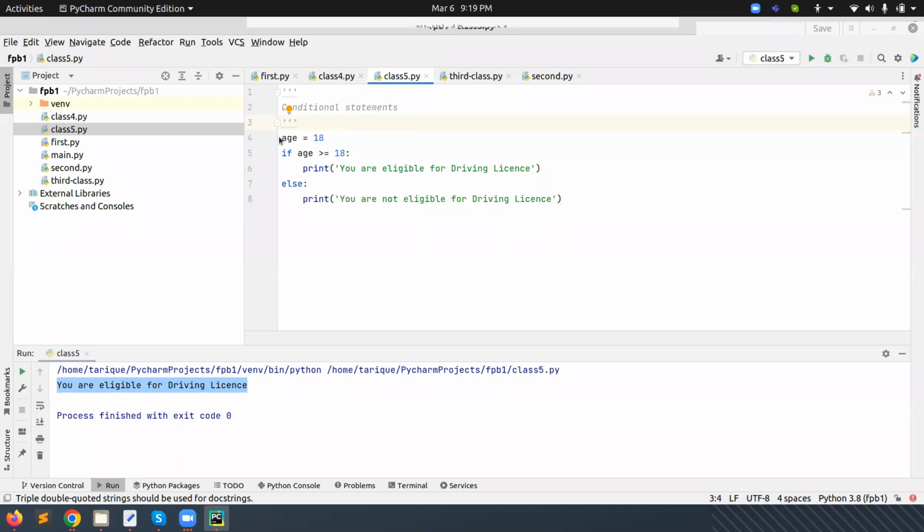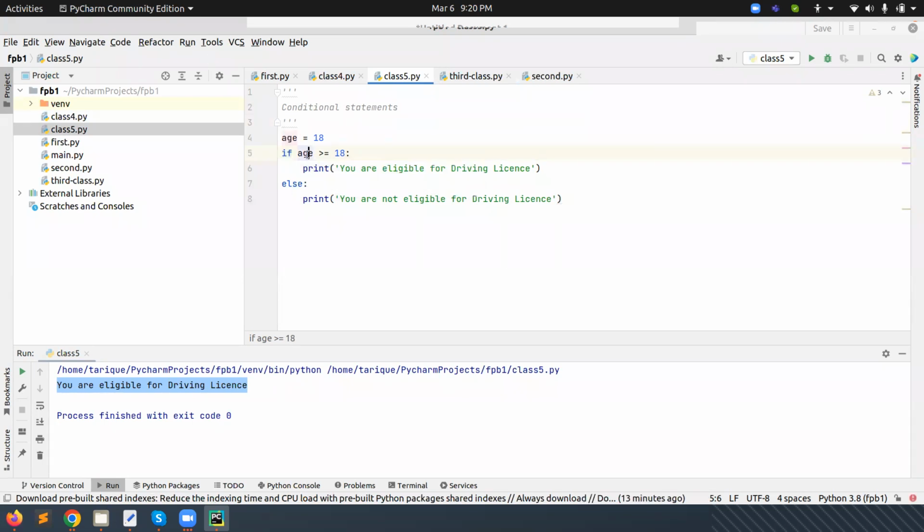Now the control will come to line number 4. Age will be 18, meaning the value 18 will be assigned to this variable. After that, the control will come to the if on line number 5. So what's happening on line number 5? It will be checked; if is a keyword in Python used for the conditional statement.